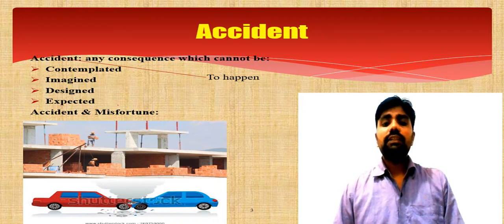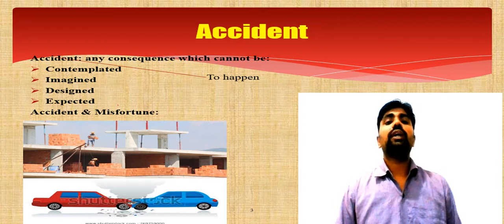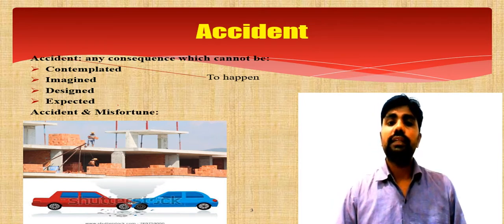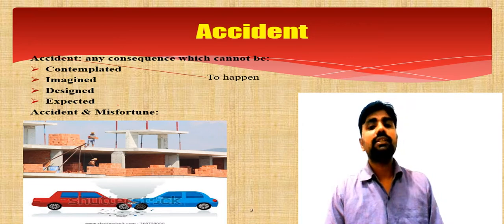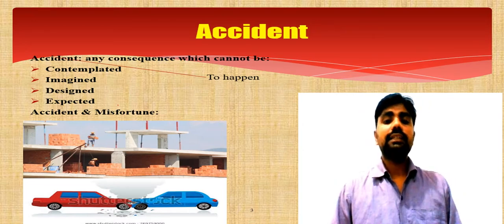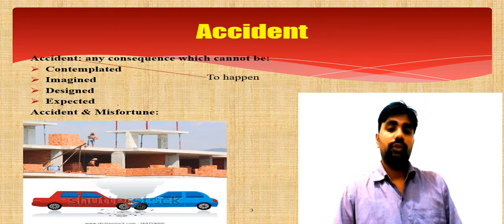So any consequence which could not be contemplated, any consequence which could not be imagined, which could not be designed, or which could not be expected. What does it mean?